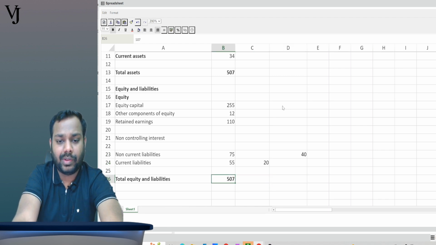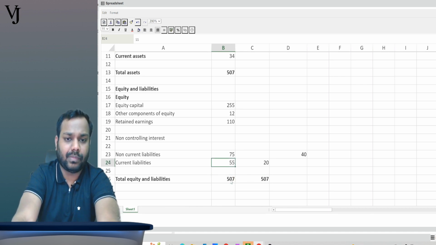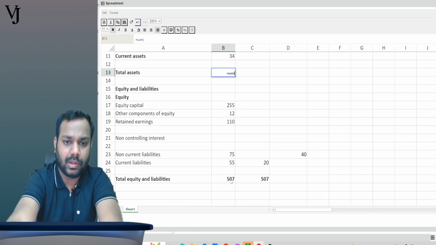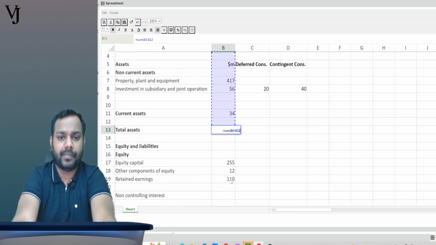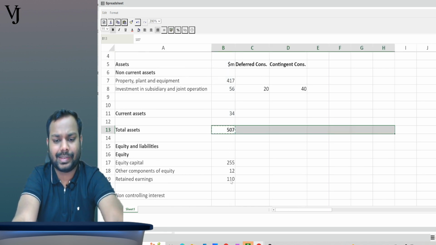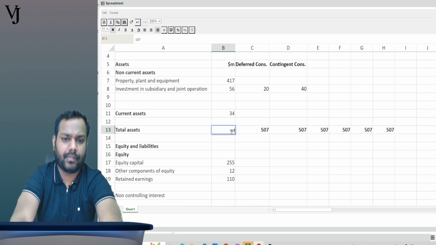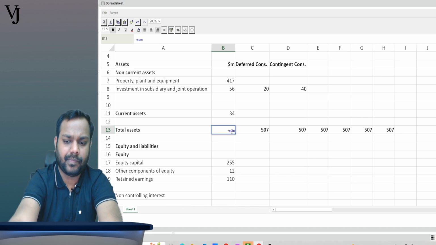Now I will just write it right here, so that you get to know that the impact of the transactions remains the same. Just give me a minute. I will show using the formula.